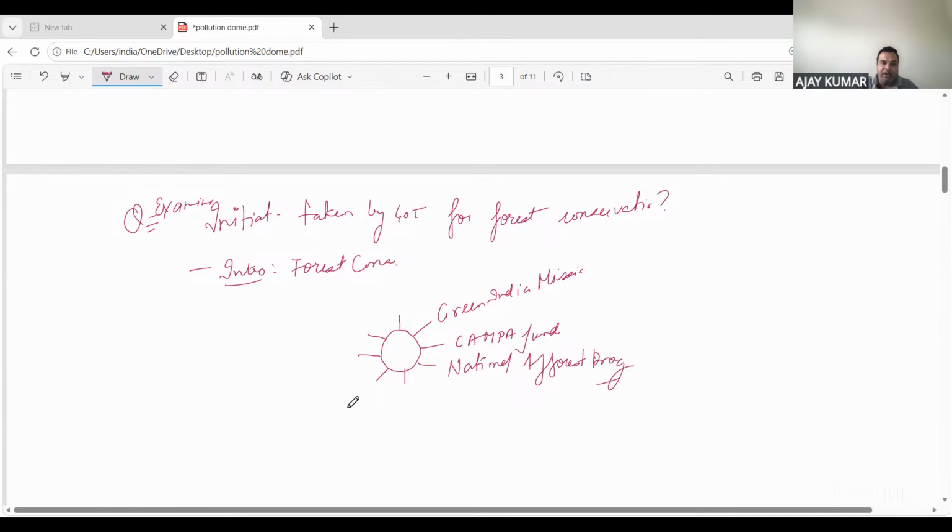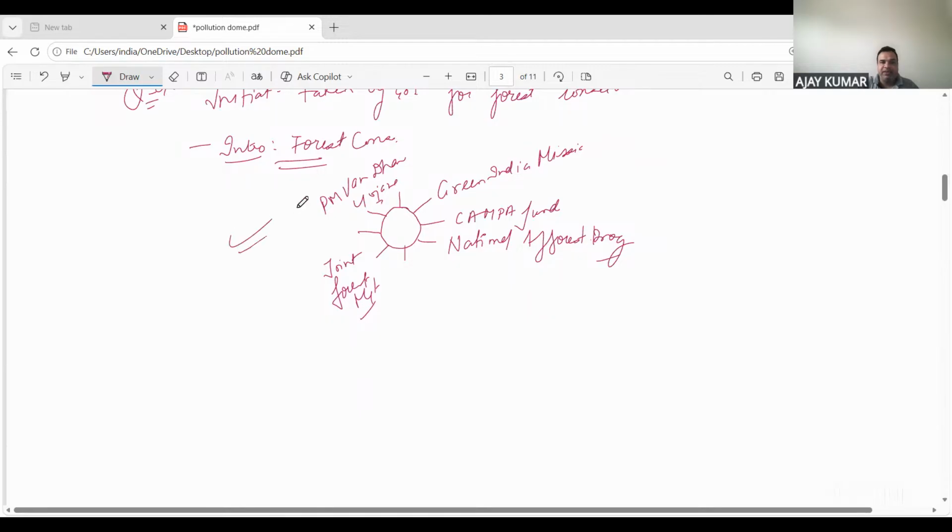Apart from this, you can write joint forest management. You can include the Prime Minister Van Dhan Yojana. So all these are the initiatives that have been taken for forest conservation.